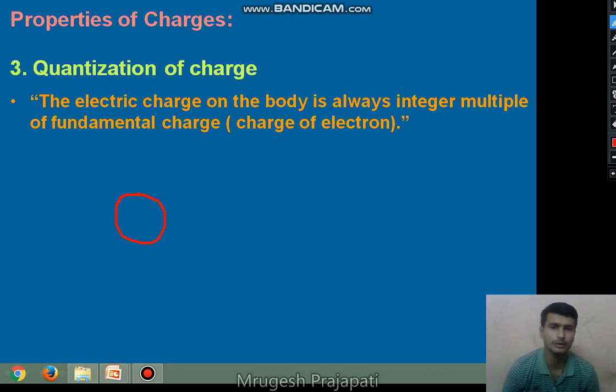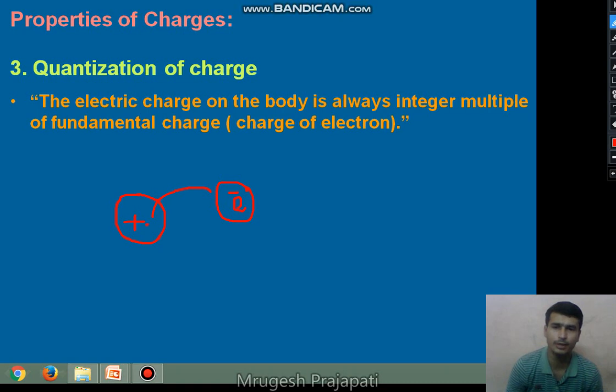And from this sphere, if we remove one electron, right, like this, then one electron deficiency is produced in the sphere, and due to this the positive charge is established on the sphere. So what amount of the positive charge is established on the sphere?